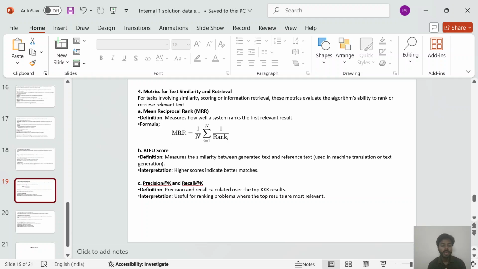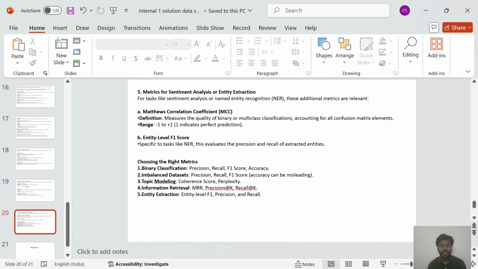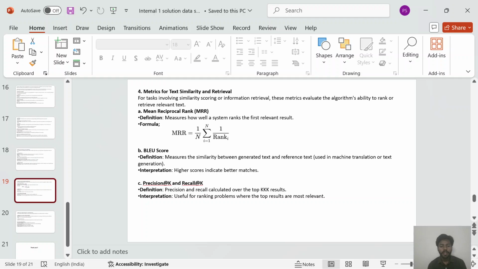Second is BLEU score, which measures the similarity between generated text and reference text. Interpretation: higher scores indicate better matches. Then third is precision and recall, calculated over the top k results. Interpretation: useful for ranking problems where top results are most relevant.